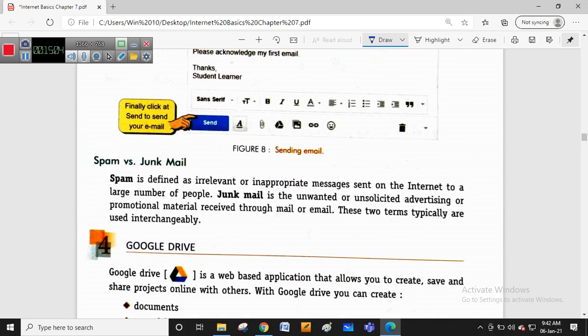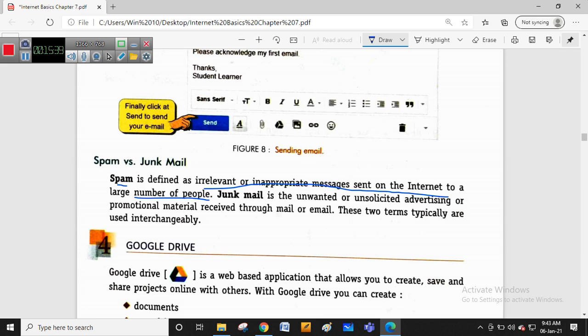Spam or junk email. Spam, the name itself contains the word spam. Junk is irrelevant, inappropriate messages sent over the internet to a large number of people. It may contain viruses. It may contain some attachments. If you download them to your computer, your computer may get affected. Sometimes, if unknown senders enter your email ID, that mail may go into the spam folder. Sometimes when an unknown user or a particular organization sends you mail for the first time, it may enter into the spam.